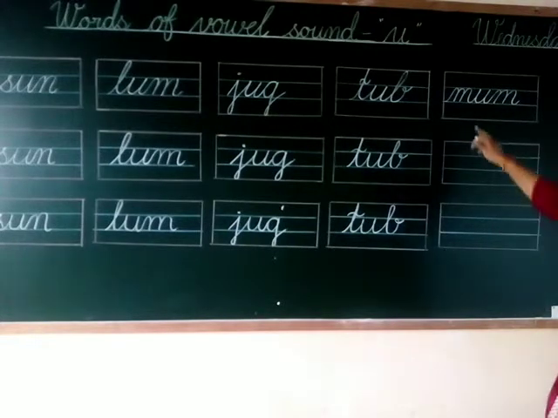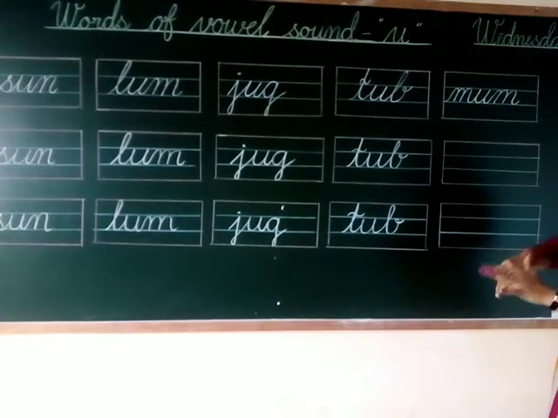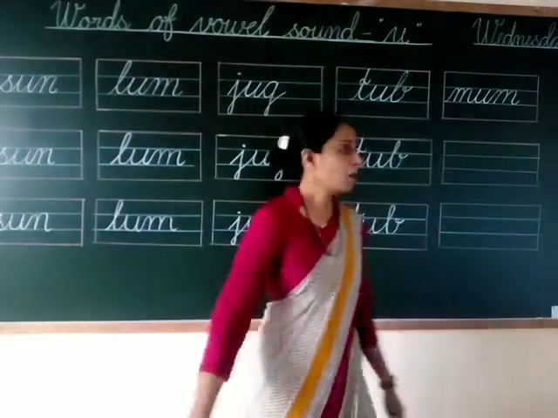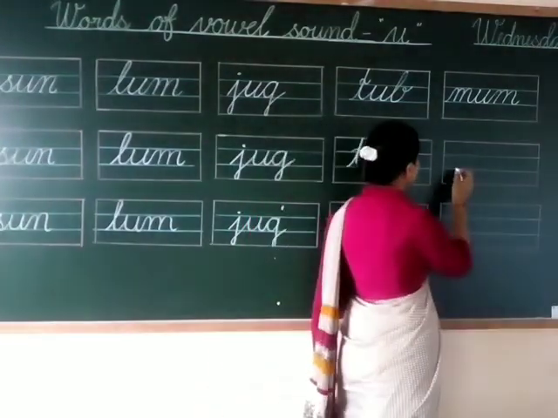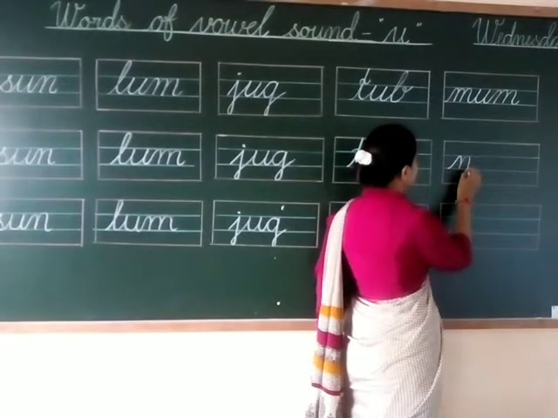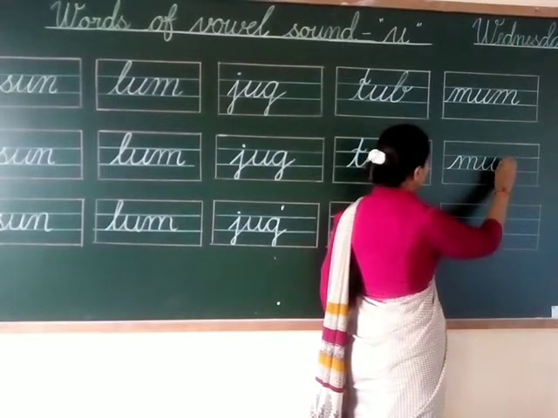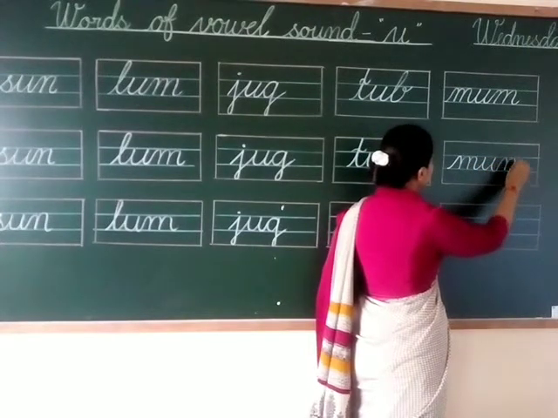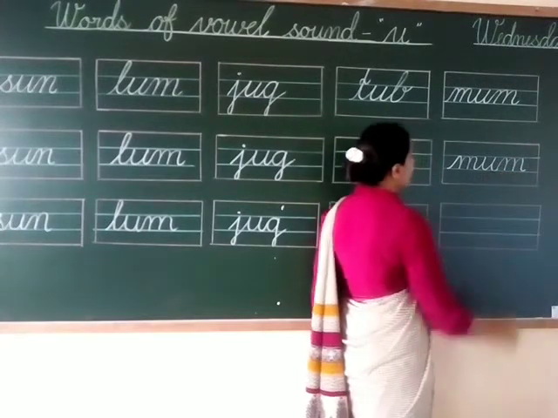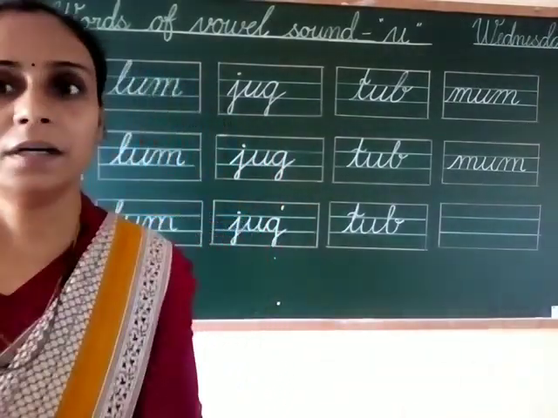Now next is, this is spelling of mum. M-U-M, mum, and sound is mum, mum. So let's write it. This is letter M. This is letter U, and this is letter M. Okay, M-U-M, mum. Sound is mum, mum.